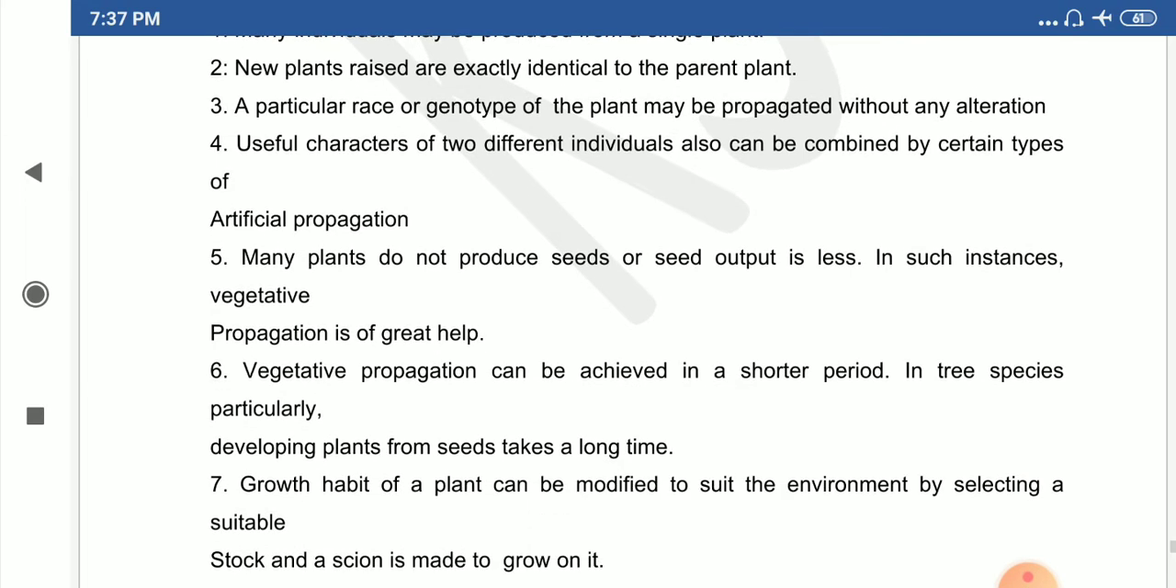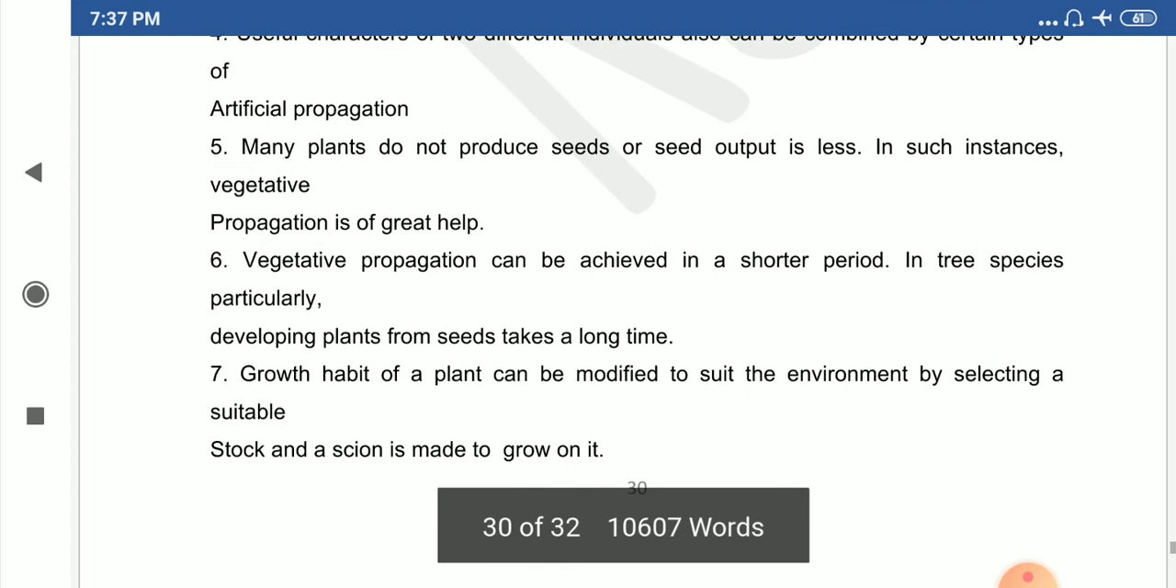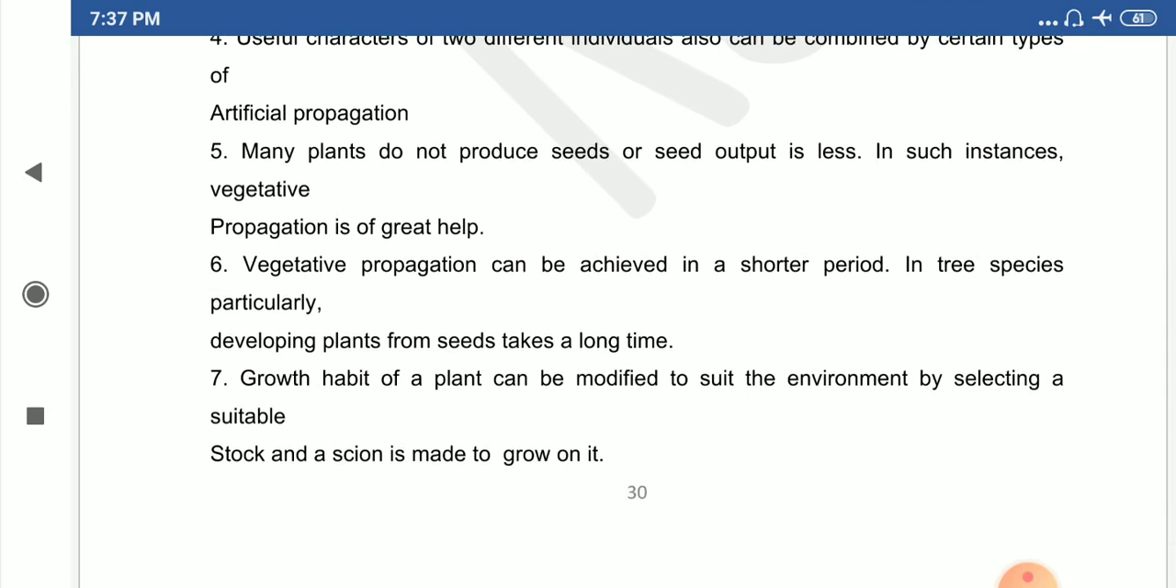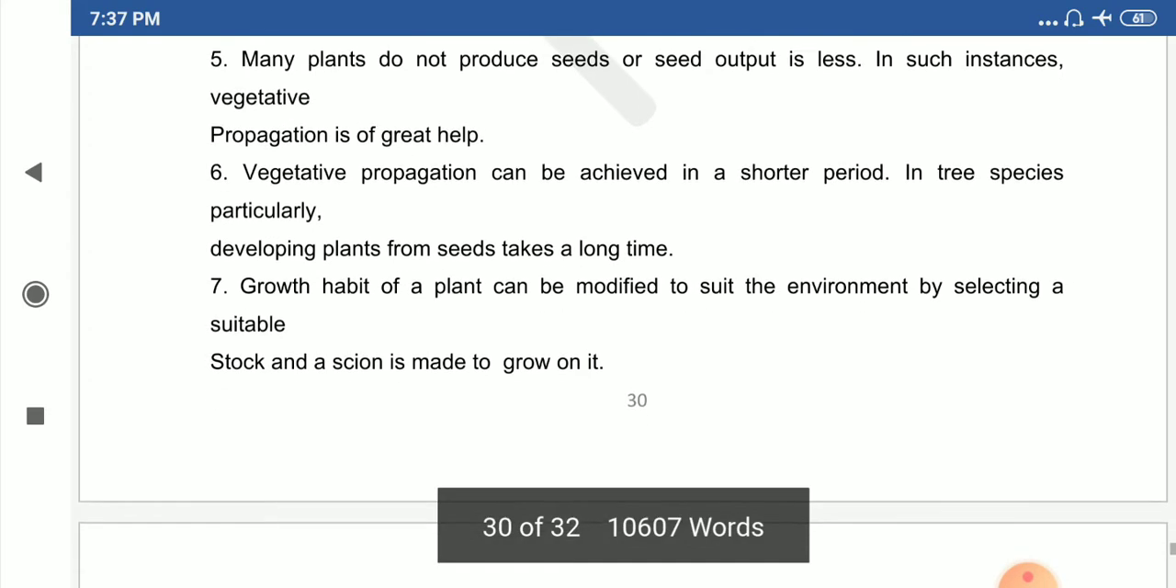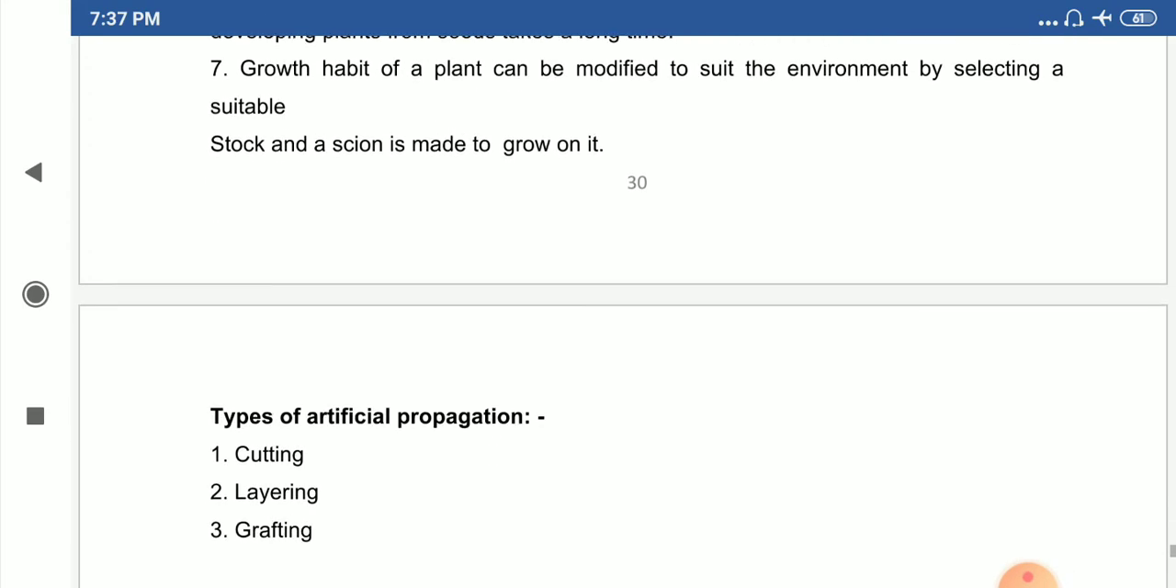genotypic characteristics. Two different individuals can be combined by certain methods, and many plants do not produce seeds, which can be overcome with vegetative propagation. It can also be achieved in a shorter period, so we can develop various types, and the growth habit of the plant can be modified to the necessary environment. These are the advantages of vegetative propagation. Whatever plant you are taking is called the stock plant, and whatever plant is inserted is called the scion plant.